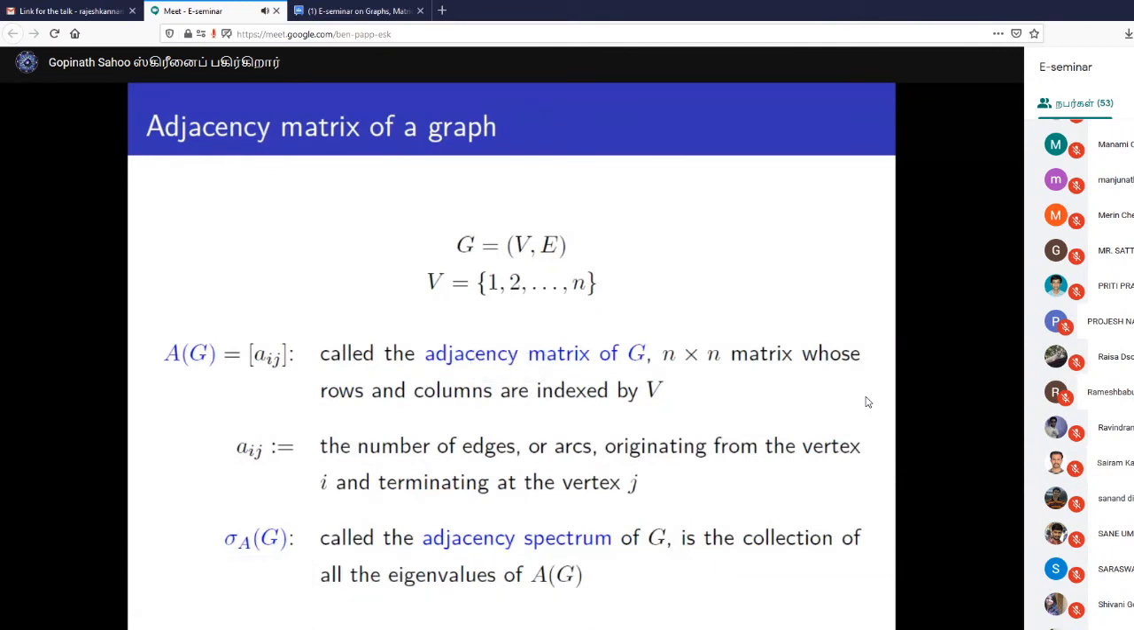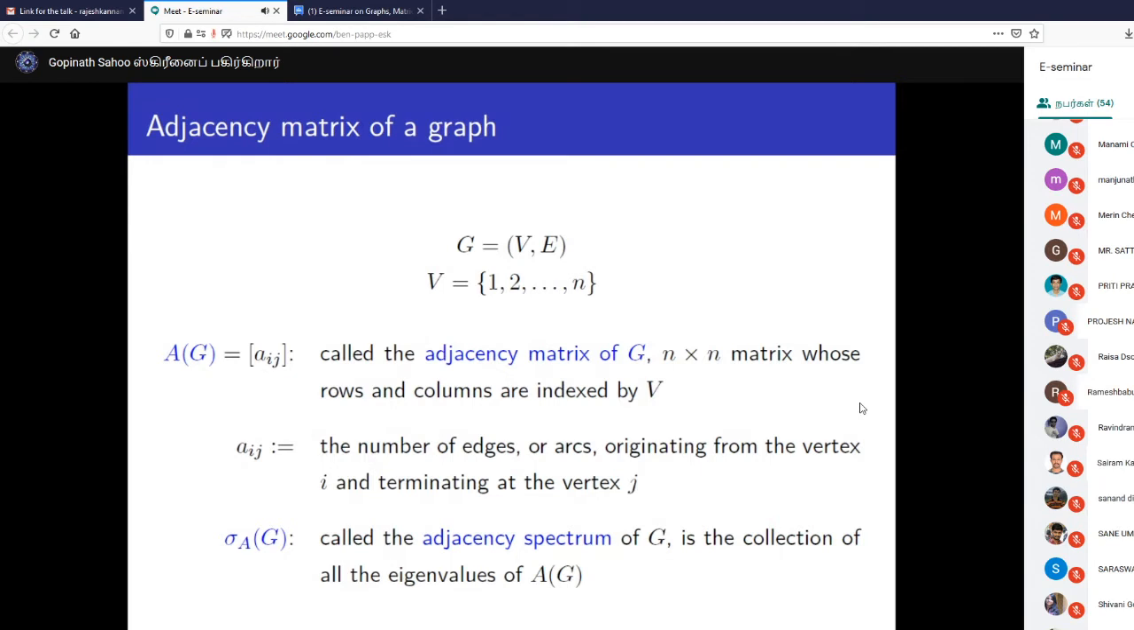Next, let's talk about one of the popular matrices associated with a graph. There are many matrices, like the adjacency matrix, Laplacian matrix, signless Laplacian matrix, and distance matrix. The adjacency matrix is one popular matrix. Let G be a graph and V its vertex set, numbered 1, 2, up to n. Then the adjacency matrix is a square matrix of order n by n, whose rows and columns are indexed by its vertices, and its ij-th entry is equal to the number of edges or arcs originating from vertex i and terminating at vertex j.